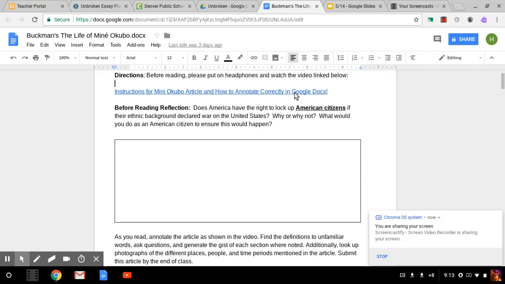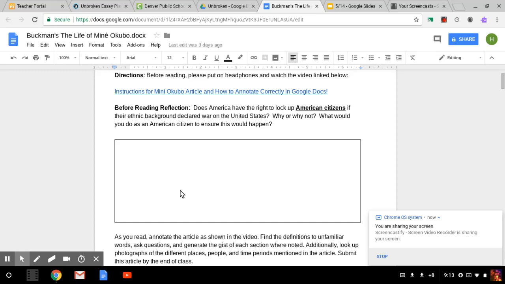First things first, you'll notice it says before reading reflection. Yes, you must do this. Yes, you must use complete sentences. Please abide by RACE, but you do not have to use evidence. So, does America have the right to lock up American citizens if their ethnic background declared war on the U.S.? Why or why not? What would you do as an American citizen to ensure this would happen?